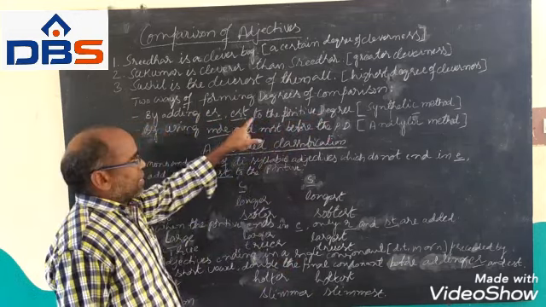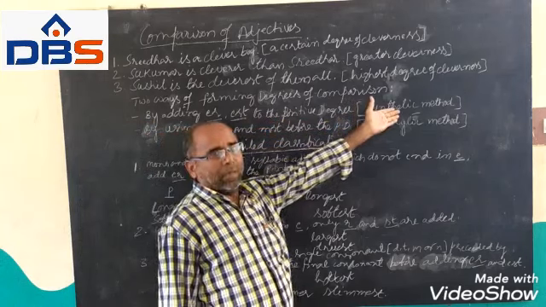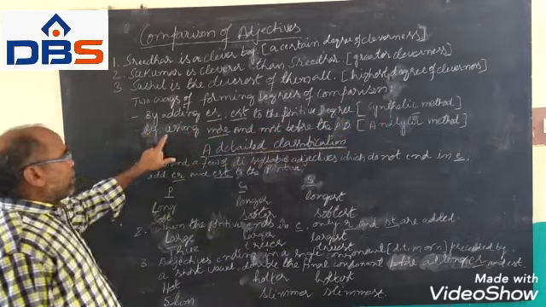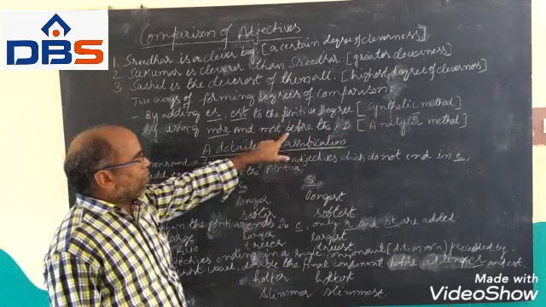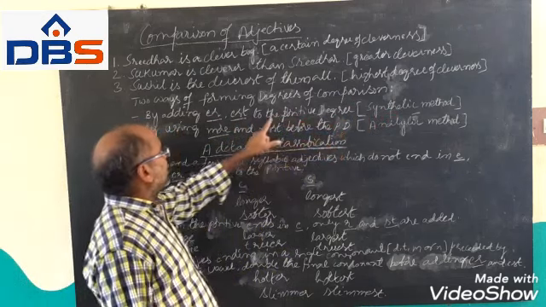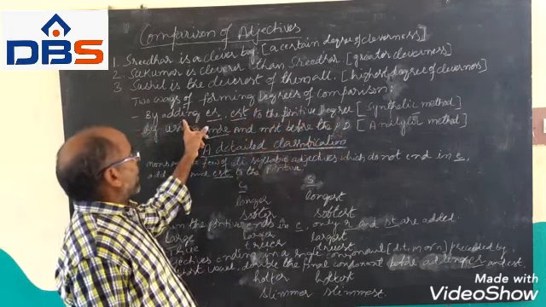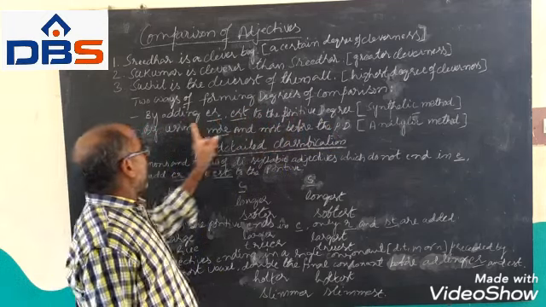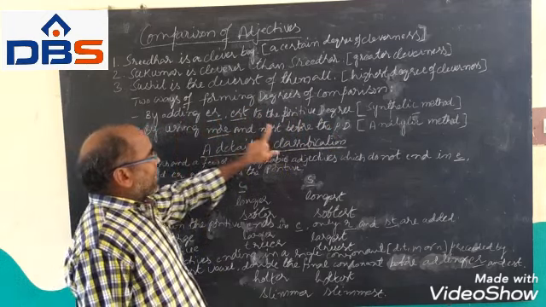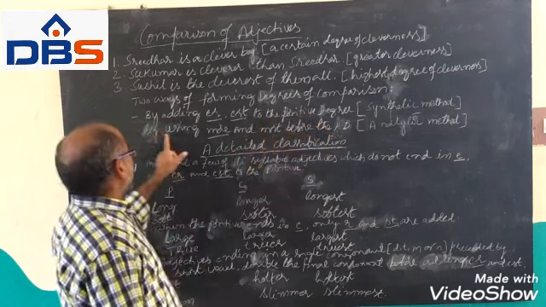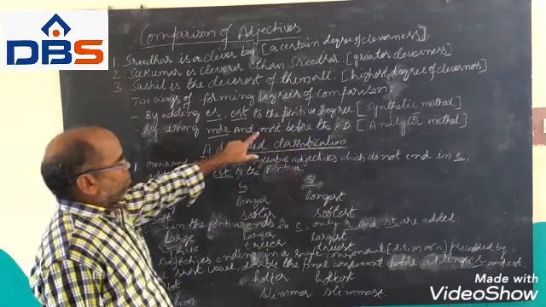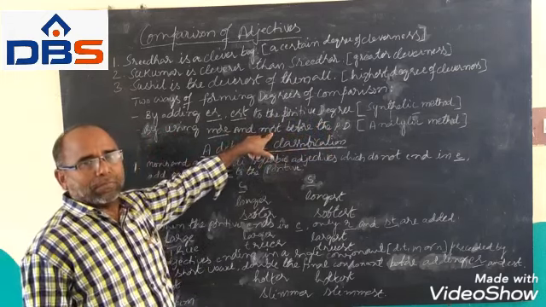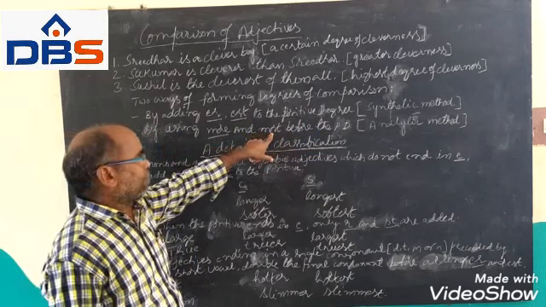This type of method is called the synthetic method. Next, by using more and most before the positive degree. Here, not adding to the positive degree, but before the positive degree, we use more and most to change the degrees of comparison.